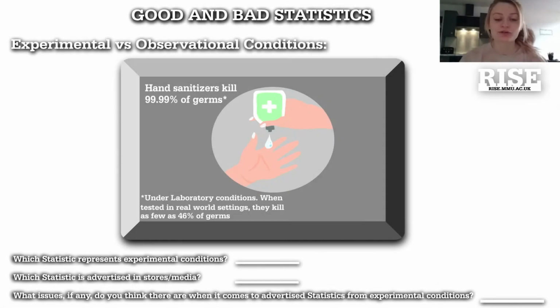Going to look at now is good and bad sources of statistics. Statistics is used in a lot of media and campaigns and adverts in order to get people to buy products. So we're going to have a look here at experimental and observational conditions.